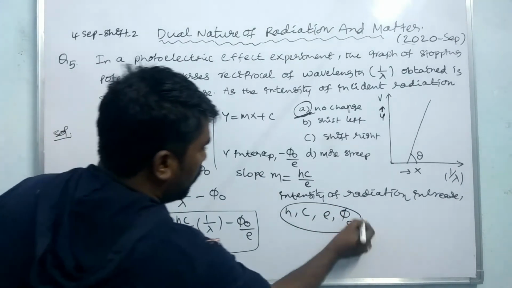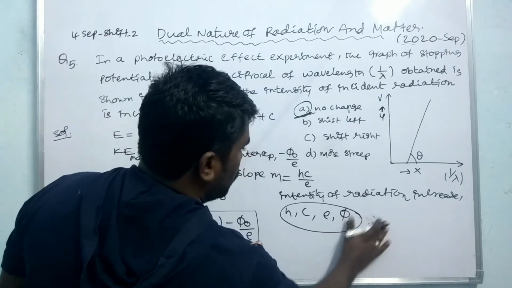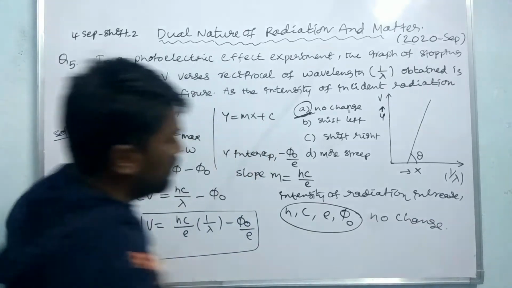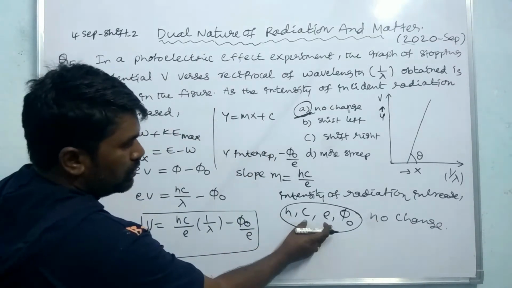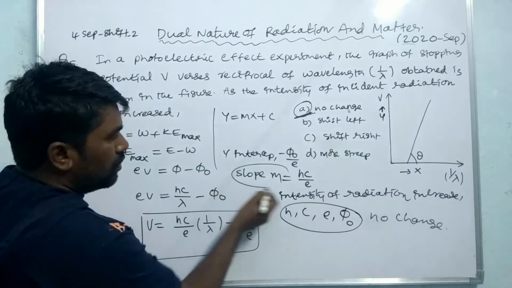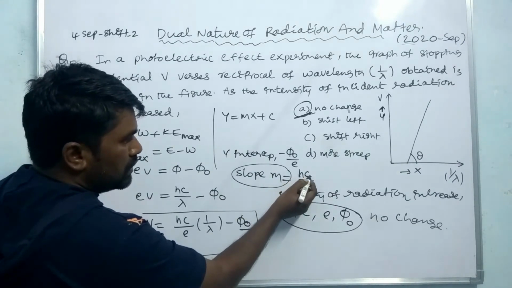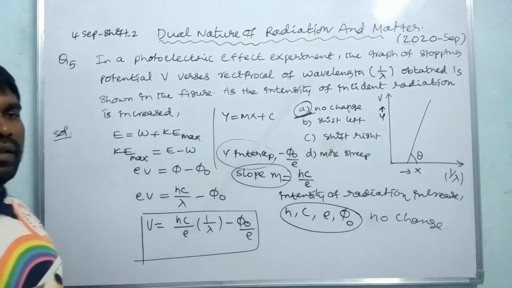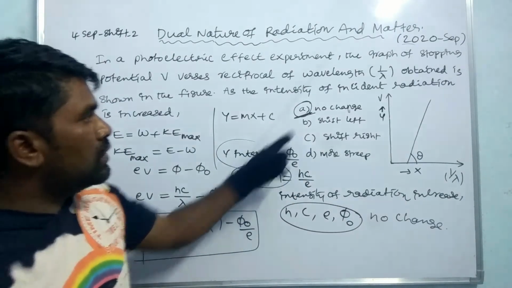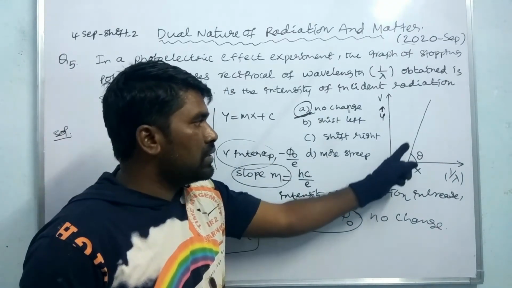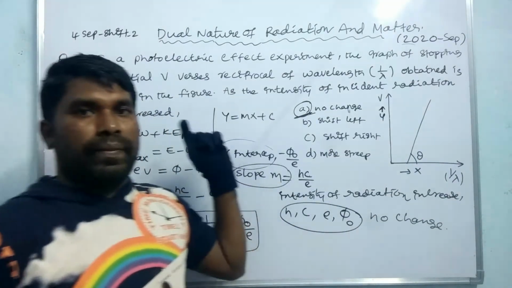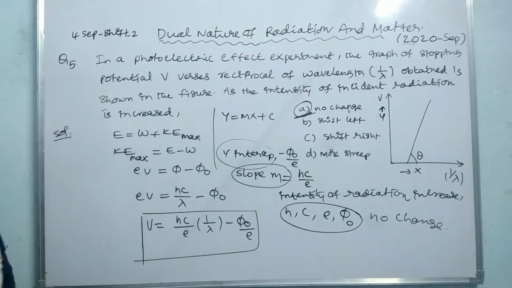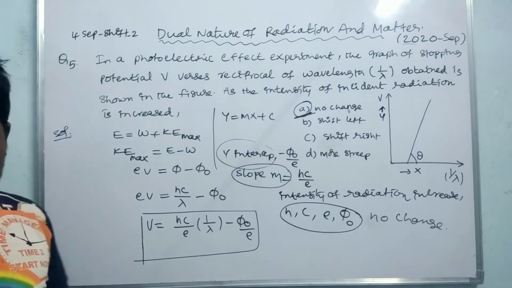So the slope of the graph, which depends on h, c and e, should not change, and the intercept phi naught should not change either. If these two do not change, the graph does not change. Hence we can say there is no change in the graph.